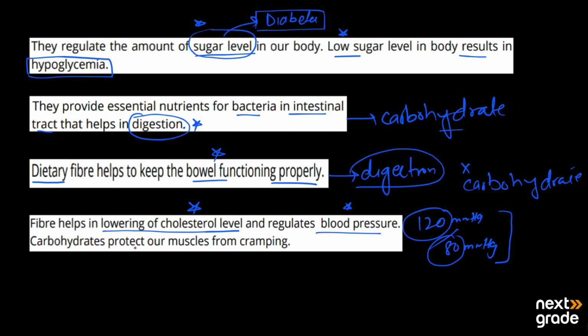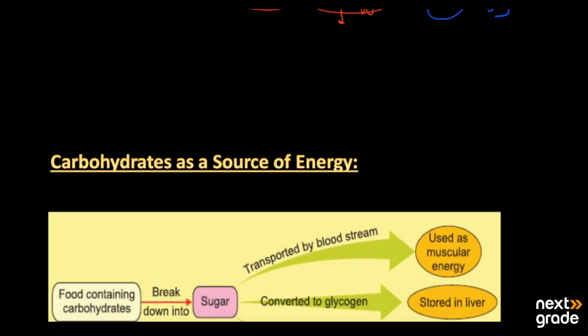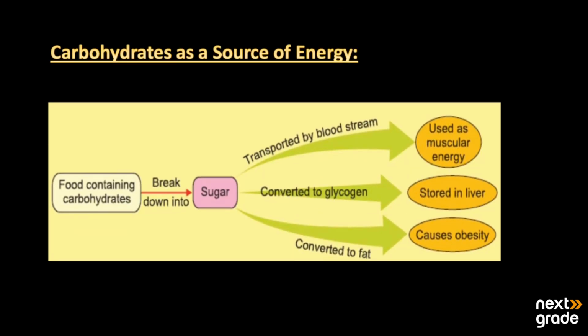Carbohydrates also protect our muscles from cramping. This means if the energy is in a good state in our body, we will have no cramping in our muscles, because muscles gain direct energy from carbohydrates. Then carbohydrates also work as a source of energy. In which way do they help as a source of energy?